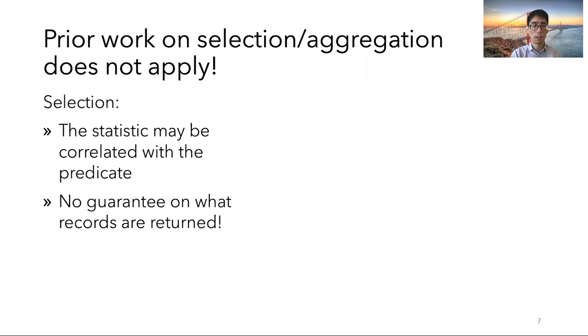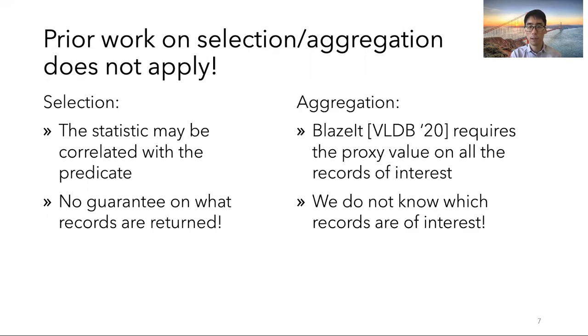In particular, for work on selection, the statistic of interest, for example the sentiment, might be correlated with the predicate. And because there's no guarantee on what records are returned, this might bias the results in an unknown way. And prior work on aggregation, for example BlazeIt and VLDB 2020, requires the proxy value on all the records of interest. But unfortunately, we don't know what records are of interest before executing the expensive predicate on the records.